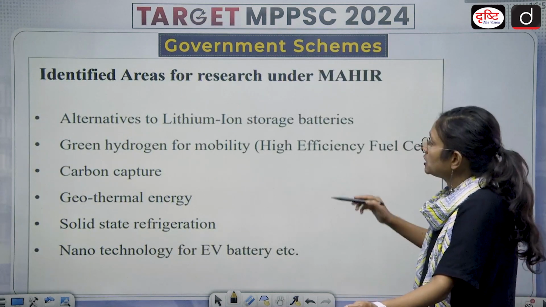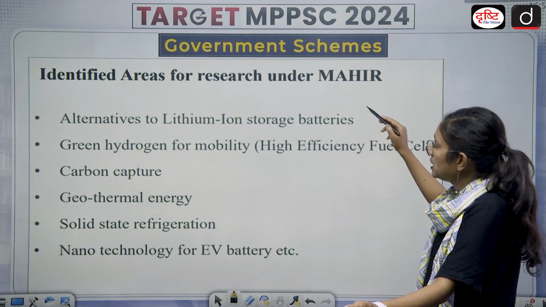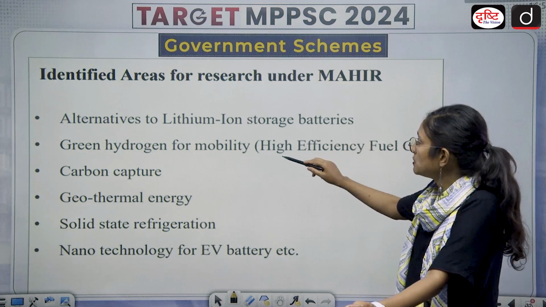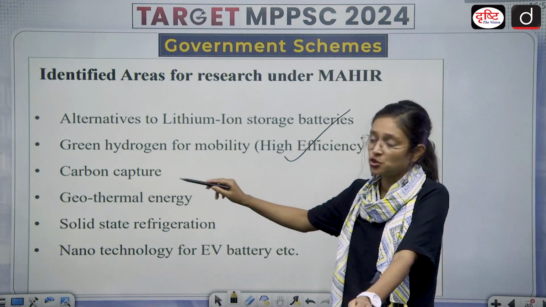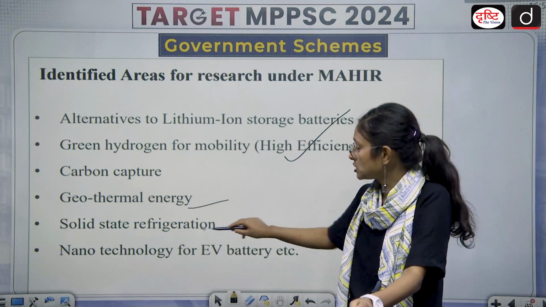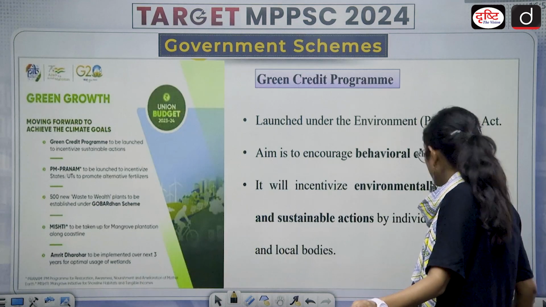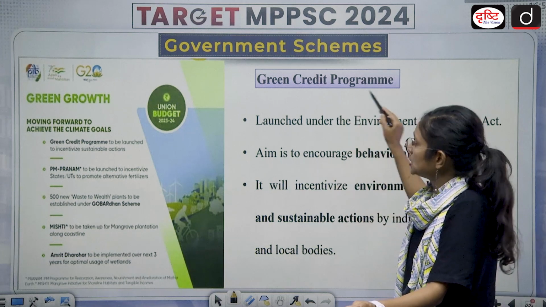Then what are the identified areas of MAHIR? Alternatives to lithium-ion storage batteries, green hydrogen for mobility, carbon capture, geothermal energy, solid state refrigeration, nanotechnology for EV battery.